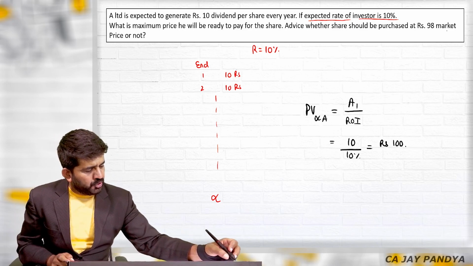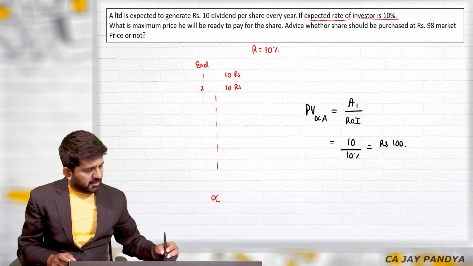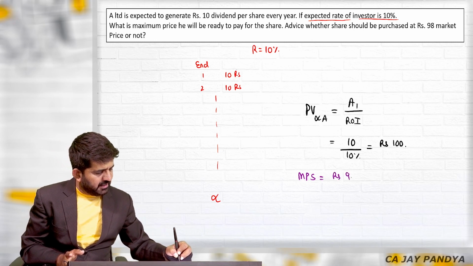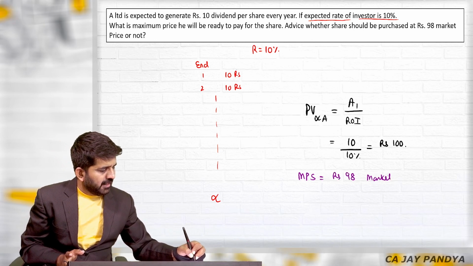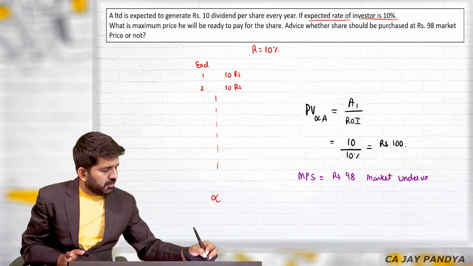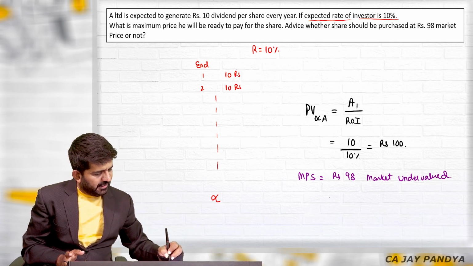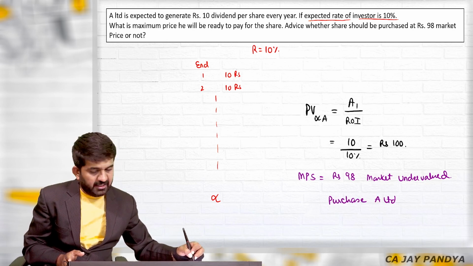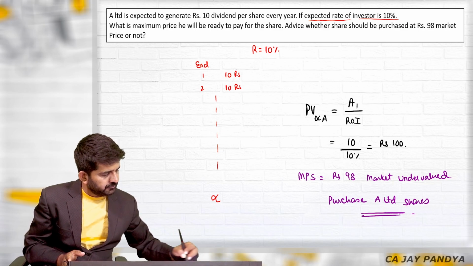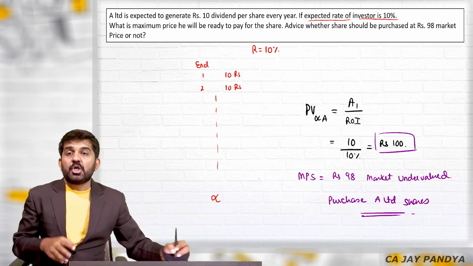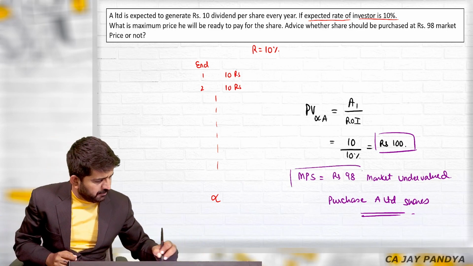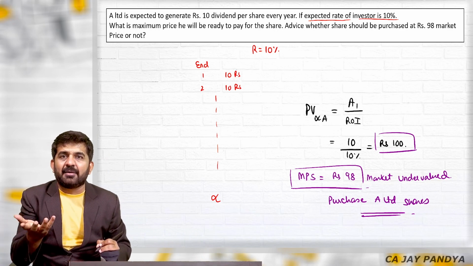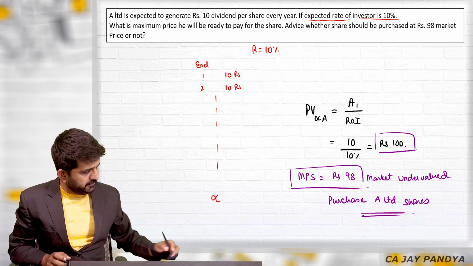Advise whether the share should be purchased at rupees 98 market price or not. So if the market price of the share is rupees 98, the market has undervalued and hence you should purchase A Limited shares. You need to compare my valuation in finance with the market valuation in finance. मार्केट में सस्ता मिल रहा है, I'll purchase it. मार्केट में महंगा मिल रहा है, I'll sell it or I'll not purchase it.